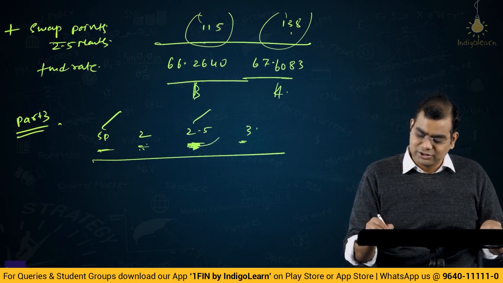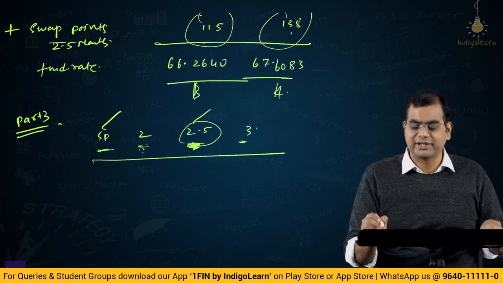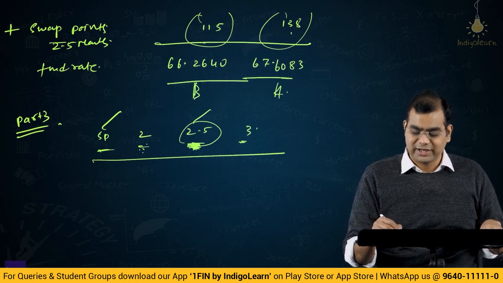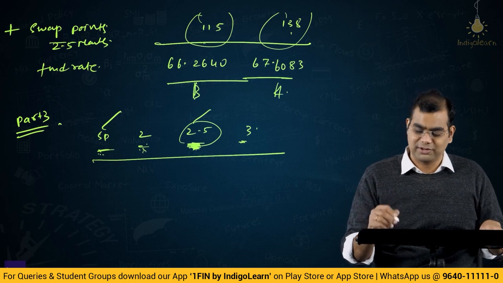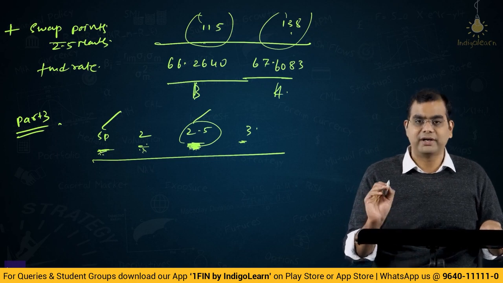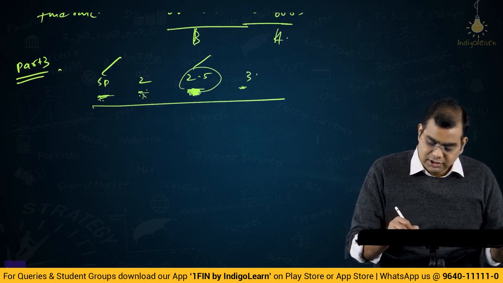You should do it directly for 2.5, or you should do it for 2 and 3. If you do it for 2 and 3, you'll basically get 2.5 only. So you should do it for 2.5, or take spot plus 2 plus 3 and all of that. It is a very convoluted logic, but what they've done is taken the average of spot and 2.5. So let us go with that particular approach.